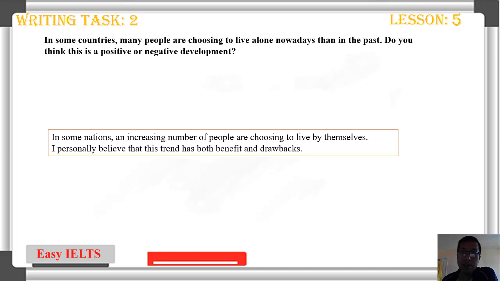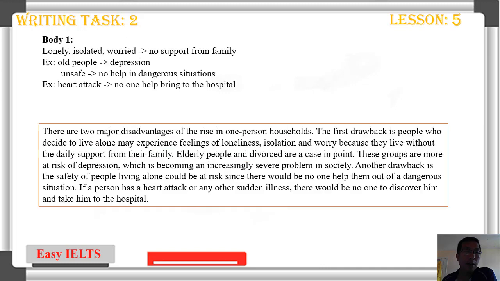Introduction, just paraphrase the topic. In some nations, an increasing number of people are choosing to live by themselves. I personally believe that this trend has both benefits and drawbacks. That's it. Move on to body 1. You have the idea here.